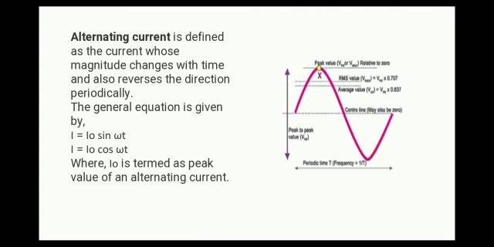Alternating current is defined as the current whose magnitude changes with time and also reverses the direction periodically. The general equation is given by I equals I0 sin omega t or I equals I0 cos omega t, where I0 is termed as the peak value of an alternating current.